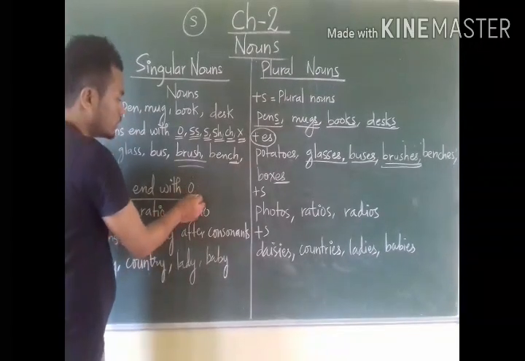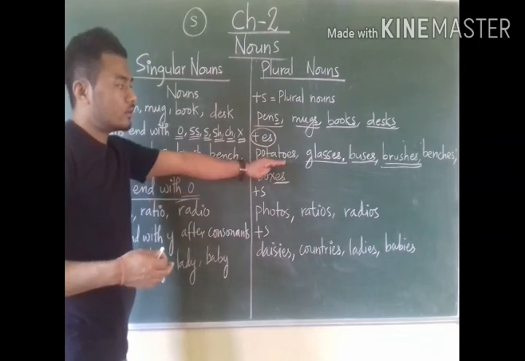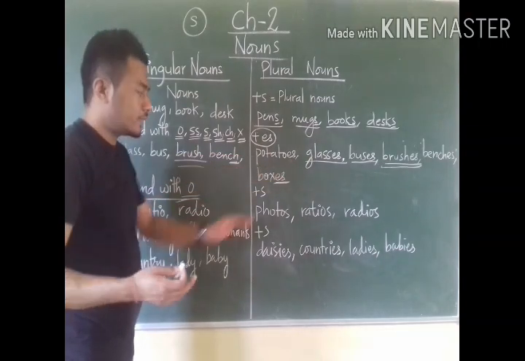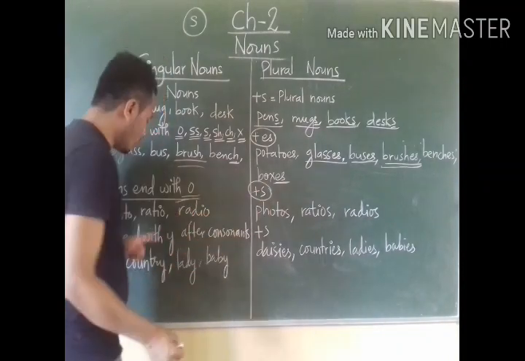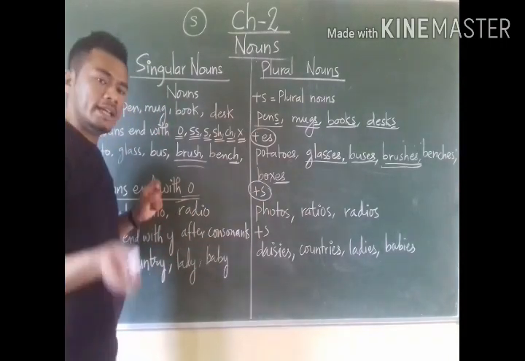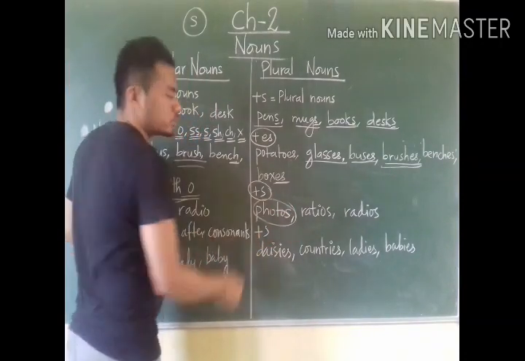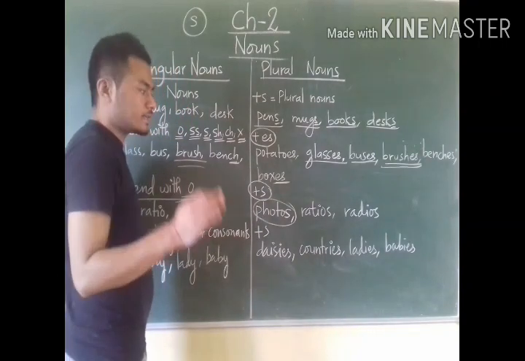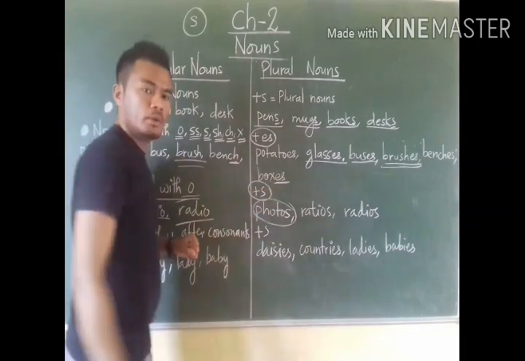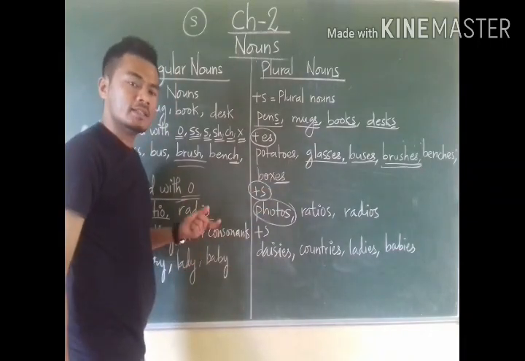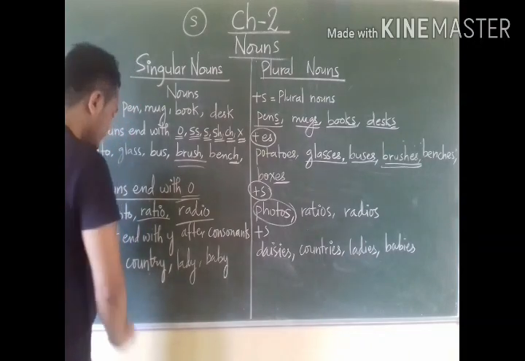Now come to those words that end with o but do not follow the rule of adding es. They will change into plural just after adding s only. Like photo, it ends with o, but after adding s only it will become plural. Photos, not es, only s. Ratio, ratios, plural. Radio, radios, plural. After adding just s.